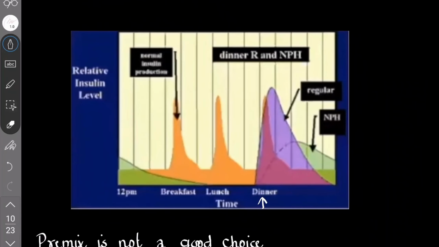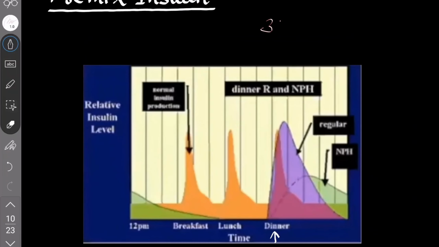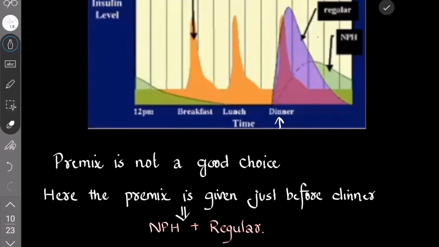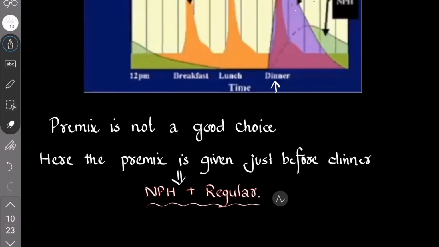The premix insulins that we mentioned, 30-70 and 50-50. We give a regular insulin before dinner, that violet one. The NPH action will go like this. So we are focusing on dinner control. Premix is not a good choice. Why? Your premix is given just before dinner, which is NPH plus regular insulin. That's not a good choice. It will not give good control.